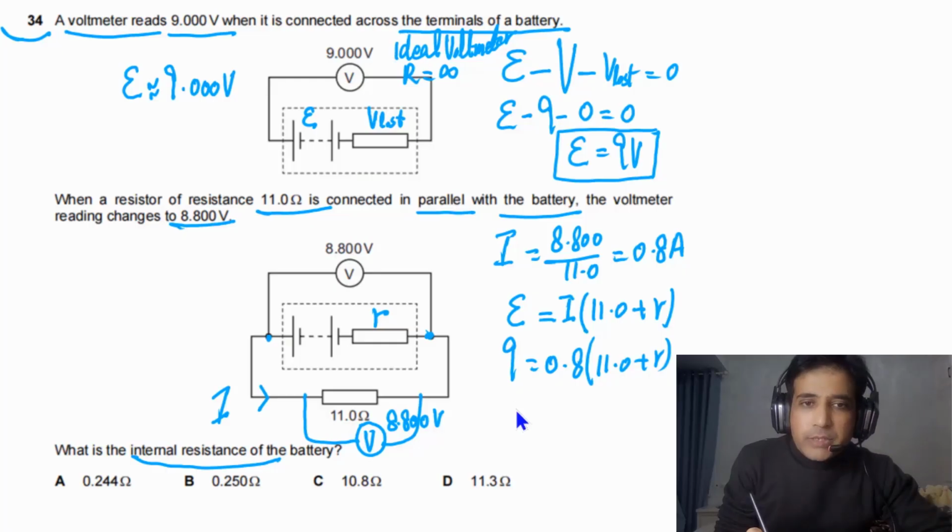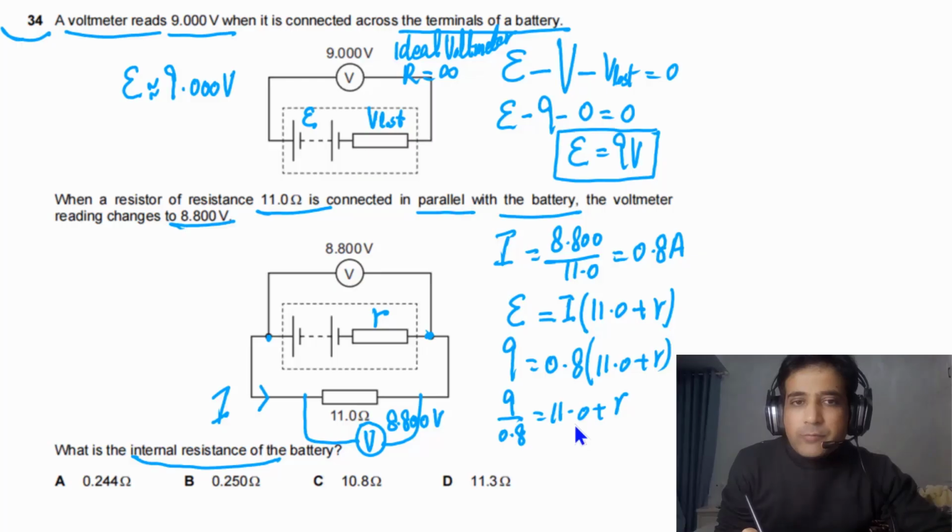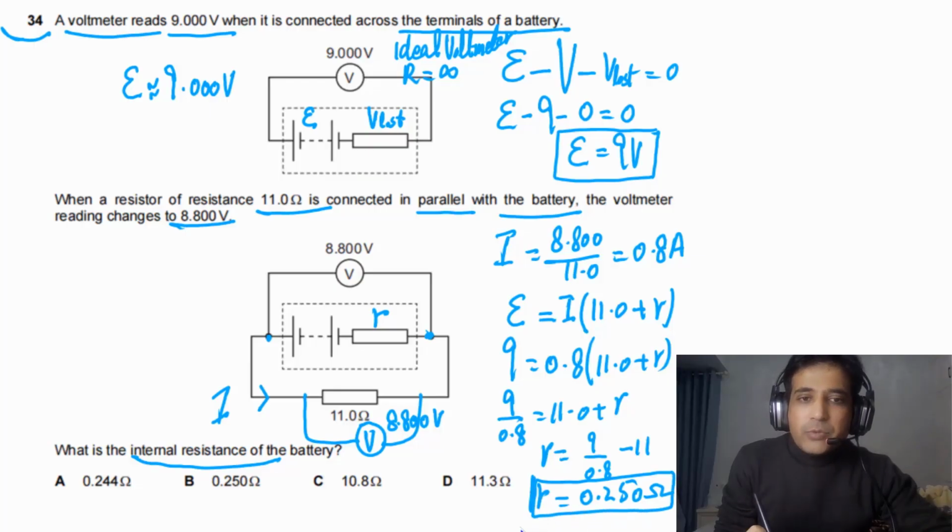So from here we can say 9 divided by 0.8 has to be equal to 11.0 plus r. Now we can solve this one for value of r. So r will be simply equal to 9 divided by 0.8 minus 11. And if we solve this one, our final answer will be equal to 0.250 ohms. So this is value of internal resistance. And this is how you can answer this problem. So the answer for this question is B.